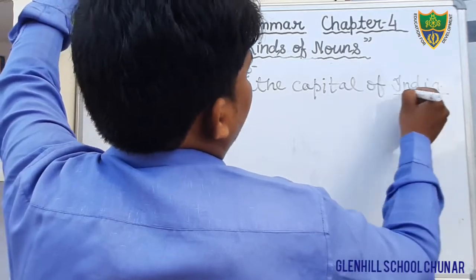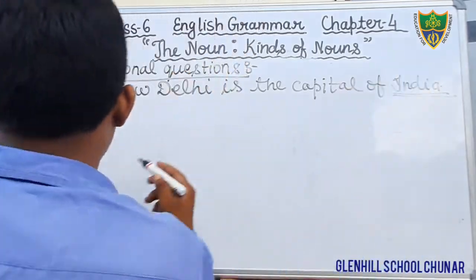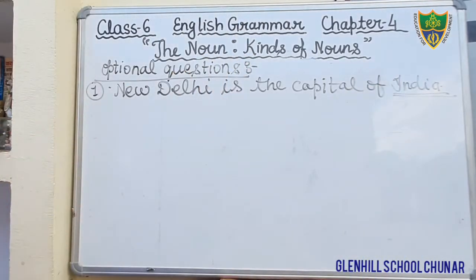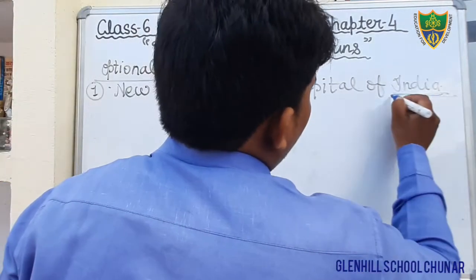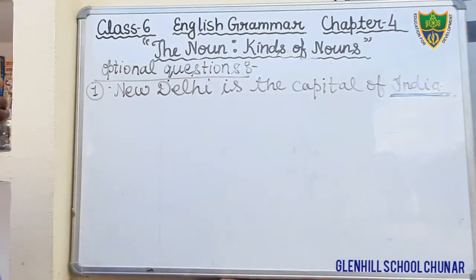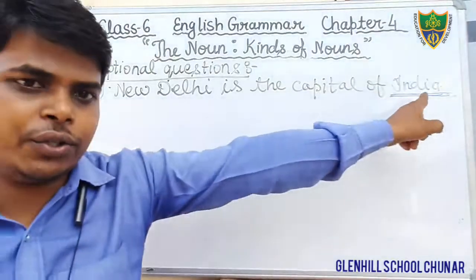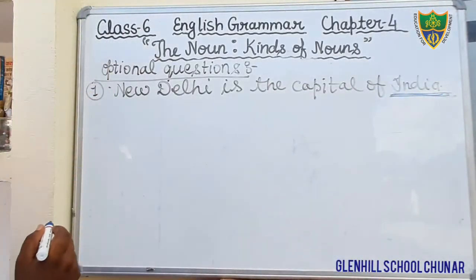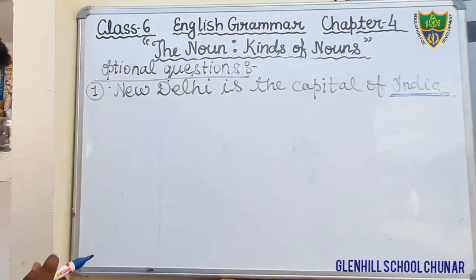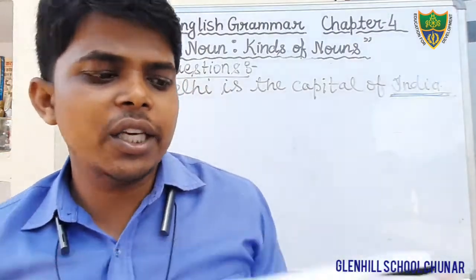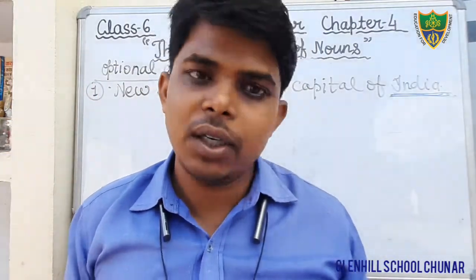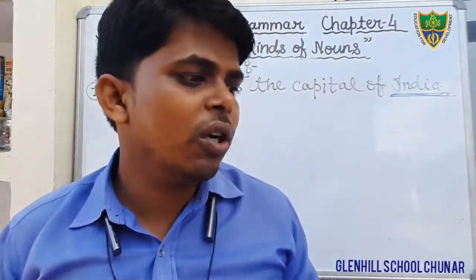Here in this sentence, the word India is underlined, and you have to tell what kind of noun it belongs to. There are 4 options. I will not write the whole option. The options given are: proper noun, common noun, collective noun, abstract noun.